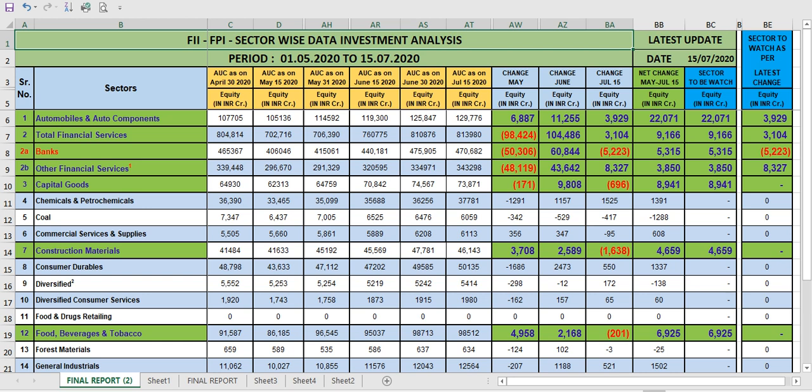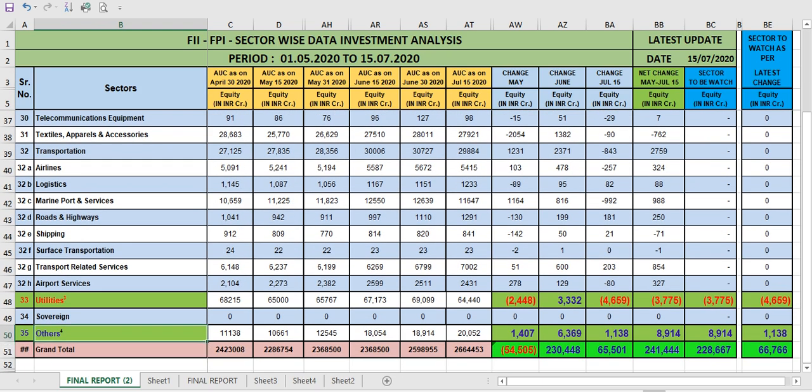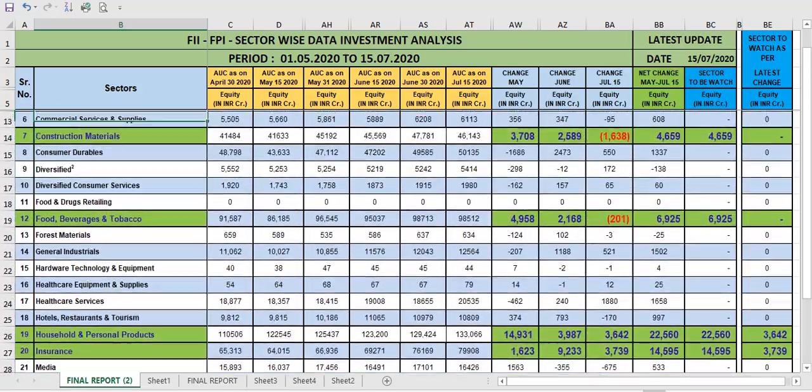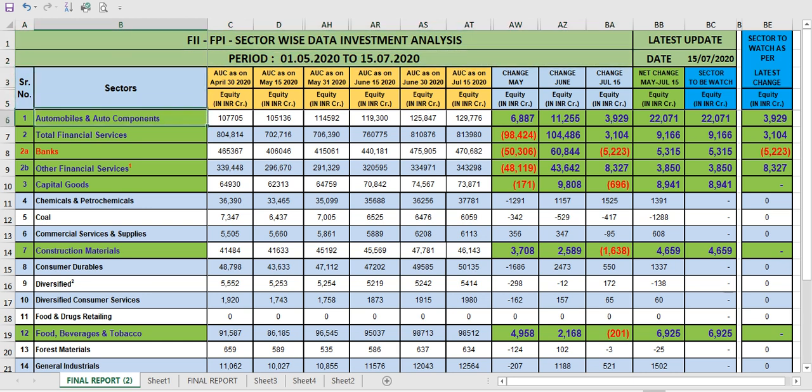You can see there are 35 sectors in the NSE, and they have invested a lot of money in the market. Now you can see this is the data. Column C is the data as on 30th April 2020.